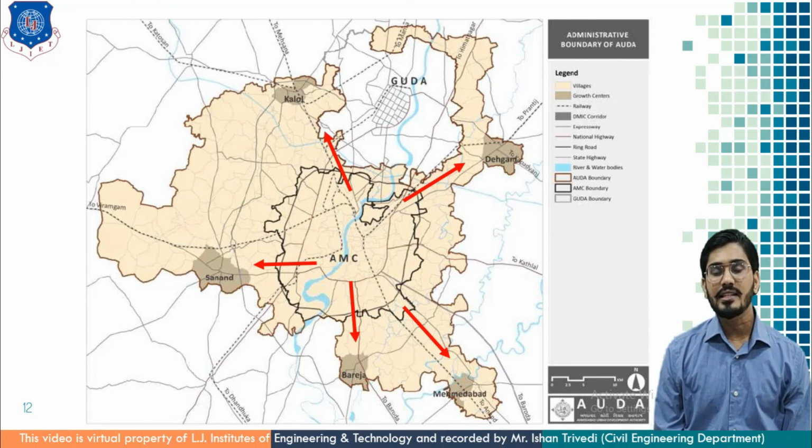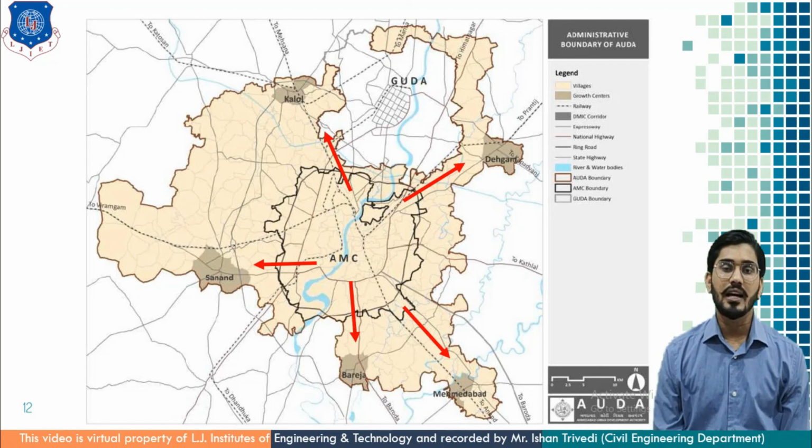See, these satellites are a major attraction for their own locality. You will find markets, economic activities, shopping centers, even some industrial activities in the surroundings. So they have their own importance and significance. But majorly they are depending upon Ahmedabad, and the majority of people are doing up and down travel from those areas to Ahmedabad.